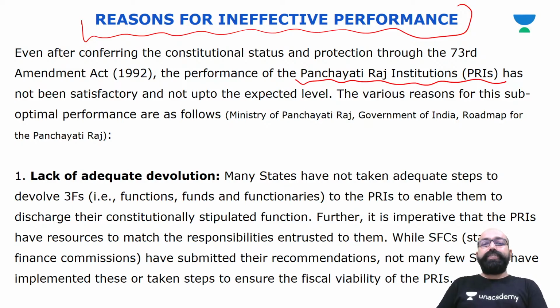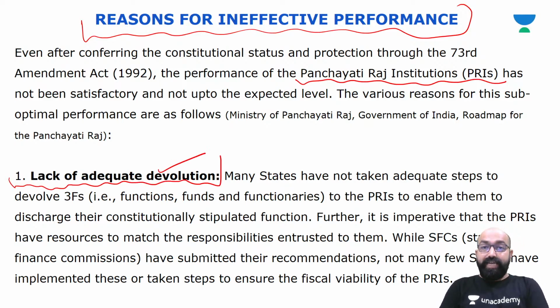The Ministry of Panchayati Raj, Government of India, stated in its roadmap for Panchayati Raj that there are various concerns with this suboptimal performance of the Panchayati Raj institutions. First is lack of adequate devolution.